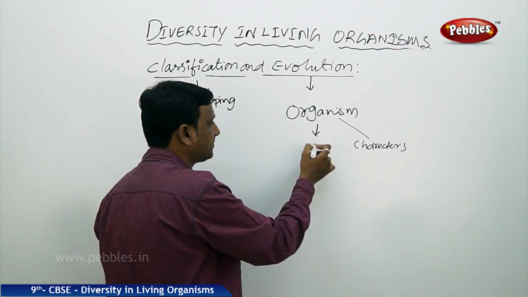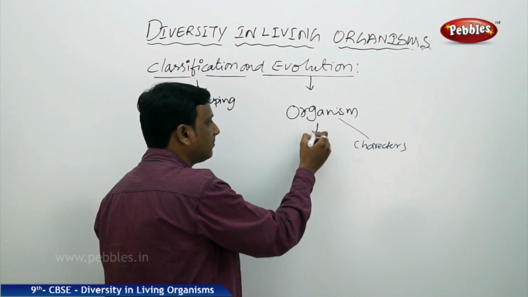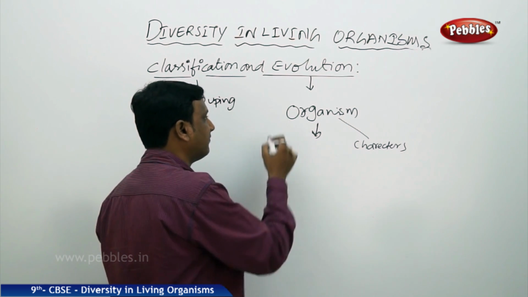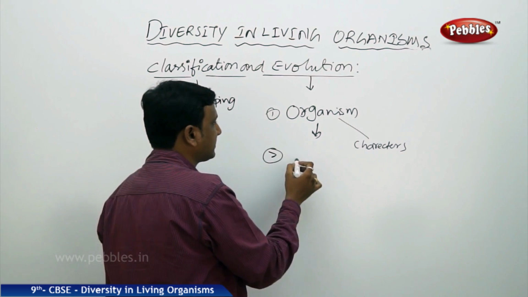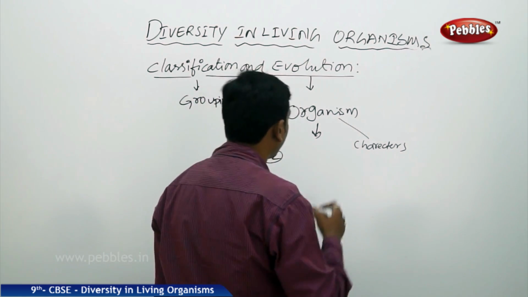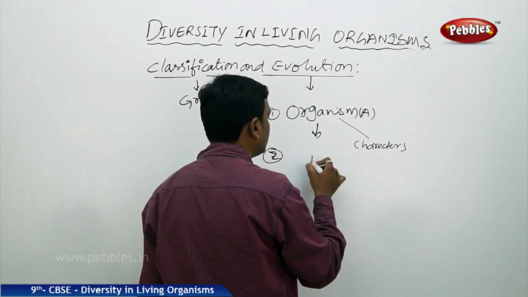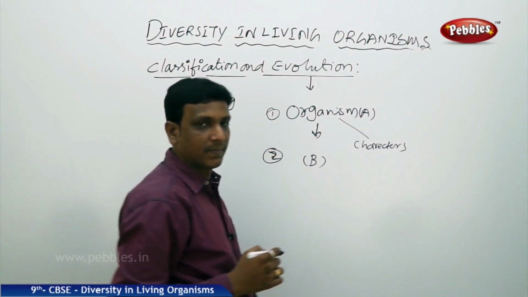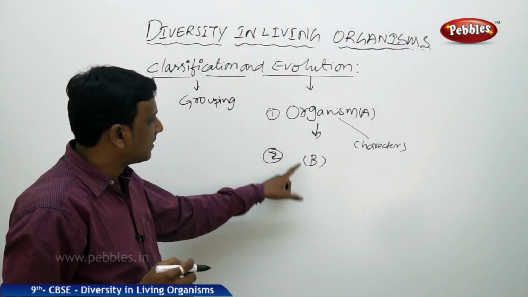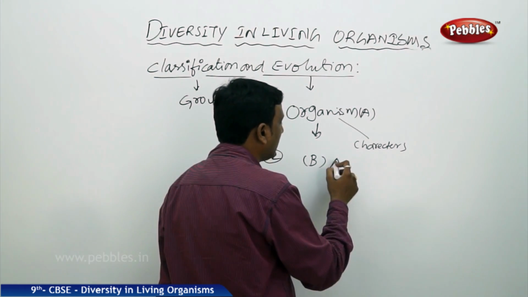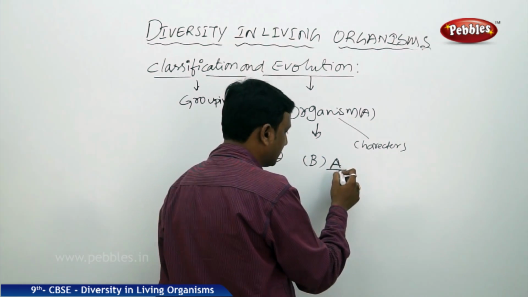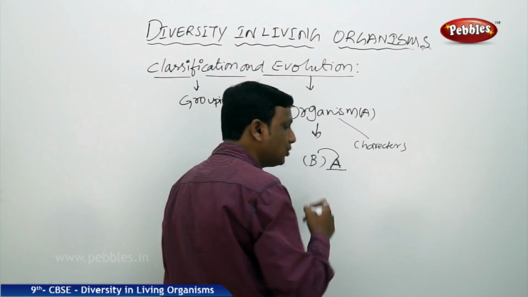This organism develops into, it turns into some other organism which is at a higher level. This is the first level, you see, it comes to the next level organism. So this organism A turns to B, meaning B will have the primitive characters of A, and along with the primitive, fundamental characteristics, it acquired new characteristics.